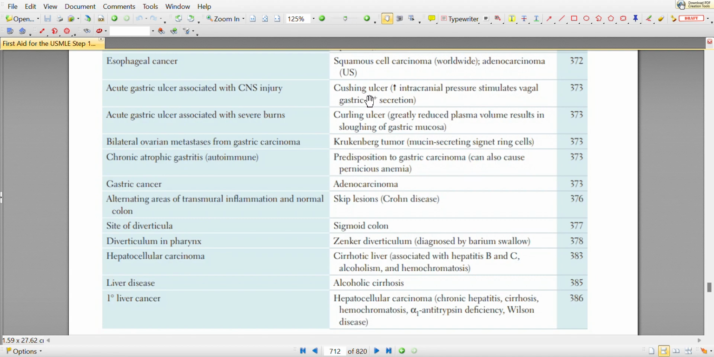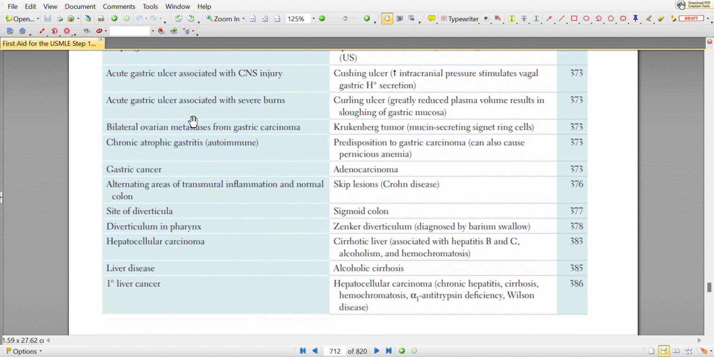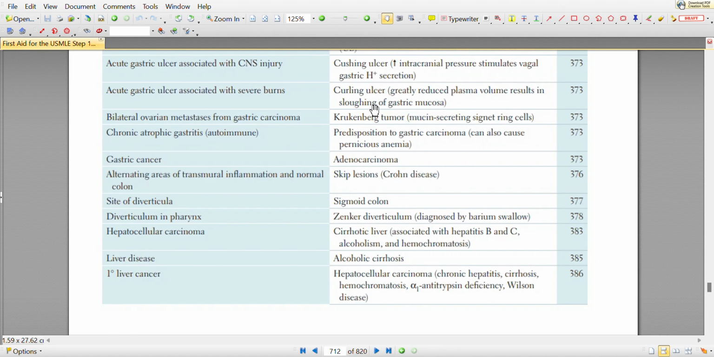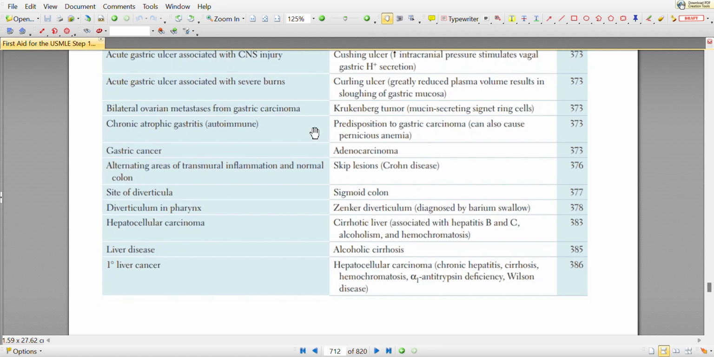So that is Cushing ulcer: increased intracranial pressure that will stimulate vagal gastric hydrogen ion secretion. Acute gastric ulcer associated with severe burns is commonly caused by Curling ulcer. Curling ulcer is greatly reduced plasma volume resulting in sloughing of gastric mucosa. Bilateral ovarian metastasis from gastric carcinoma is commonly associated with Krukenberg tumor, that is mucin-secreting signet ring cells.